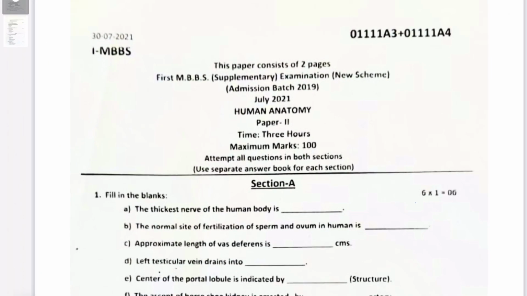What you're seeing is a question paper of Human Anatomy, Paper 2. This question paper is from RUHS, Rajasthan University of Health Sciences, for MBBS students admitted in the 2019 batch. But because this is a supplementary examination, it was held in July 2021.